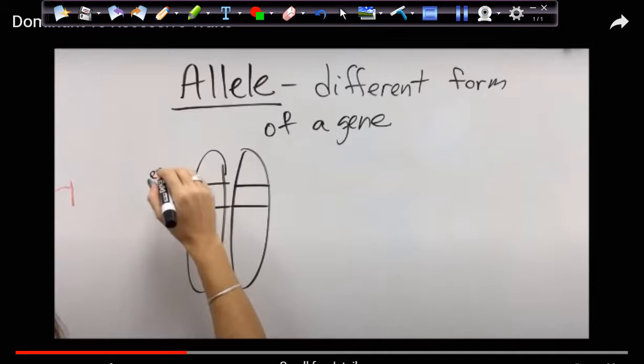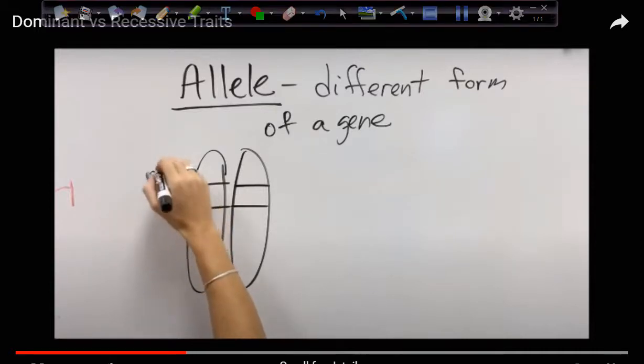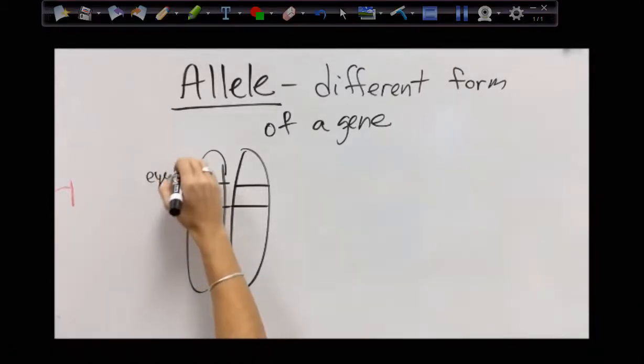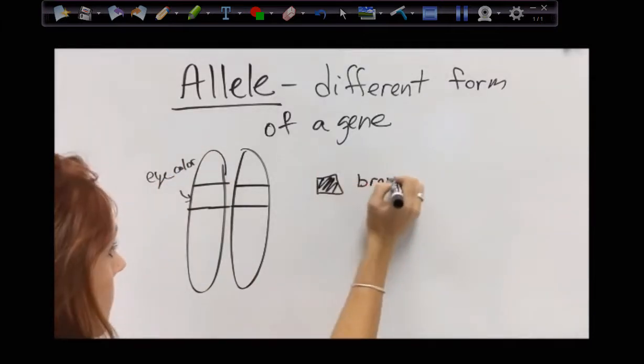One or two or sometimes more versions. Like we have the tallness, and we have the shortness at the same gene exactly. So that's the meaning of the word allele, which is a different form of a gene. So remember, the gene is the slot of information across the chromosome pair.